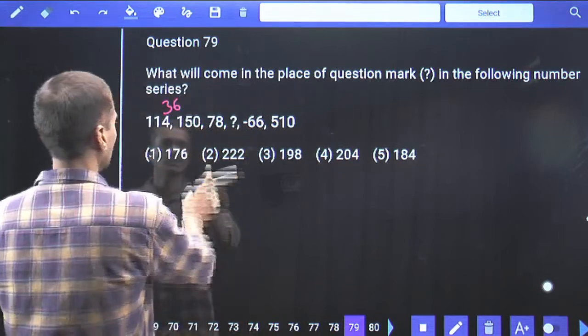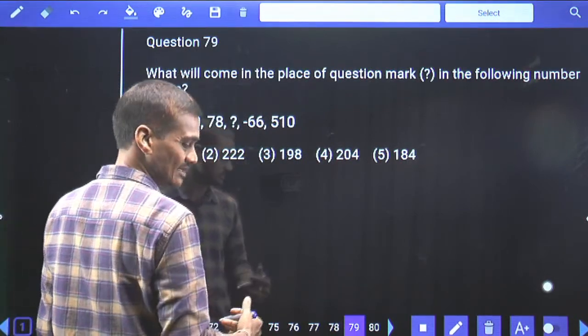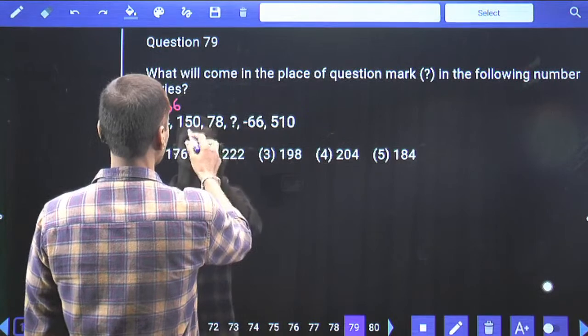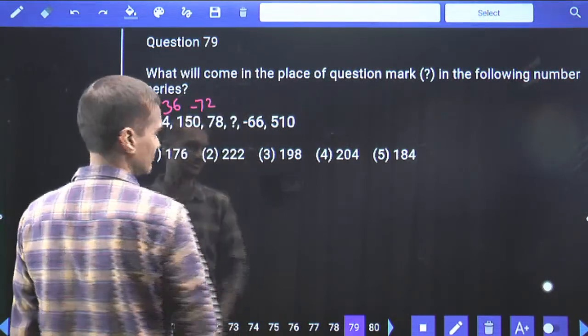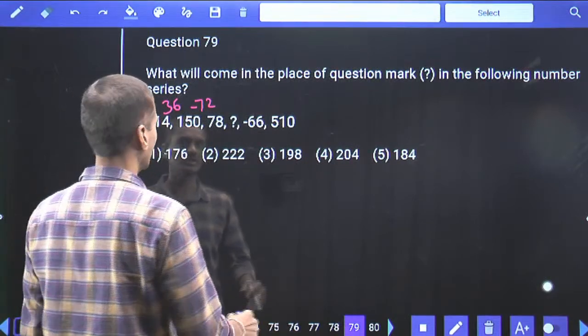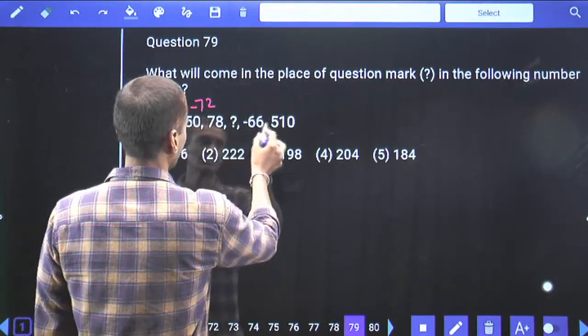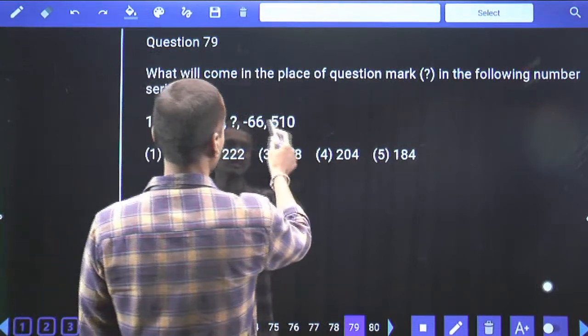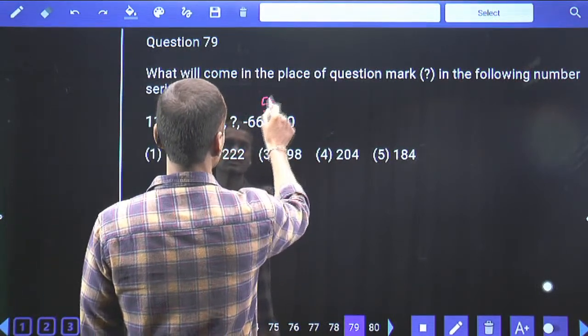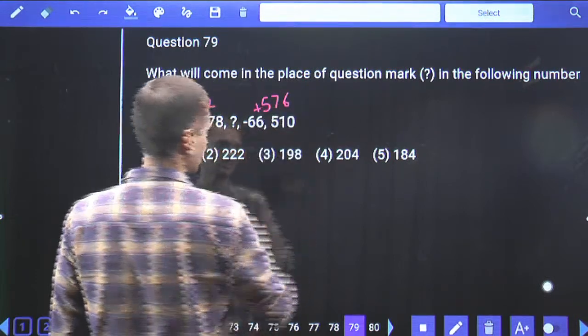Then after this one, 150 and 78. How much is subtracted? 78. Now this is 72. Plus 36 minus 72. Next one, then minus 66 and 510. Tell me what is the difference we have. 510 plus 66, 576. Now here the difference is plus 576.